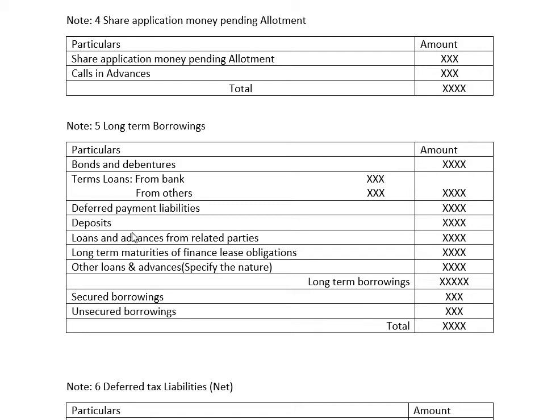Then later, deposits. If any outside parties make deposits in our organization for the long run, that will be considered in long-term borrowings. Then loans and advances from related parties. Related parties means there are some business affiliates, some shareholder groups, some block shareholders available. All those parties provide loans and advances. That is meant for a long-run period, and that's why it is considered here. Then later